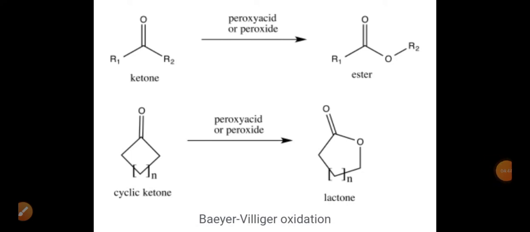You can also see some of the examples, the general representation given, in which ketones in presence of peroxy acid or in presence of peroxide give the formation of ester, and also cyclic ketones in presence of peroxy acid or peroxide give the formation of lactones. In a general representation, we can represent the reaction as shown on the screen.